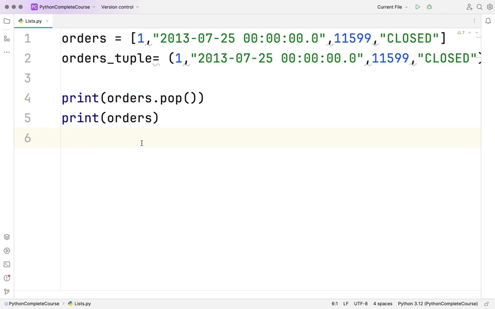How about for a tuple? Will it work? Ideally, it's changing the list in place. It's the same list it's changing. It's not a new list that it is generating. So of course, this won't work for a tuple, but just for your clarification, I'll quickly show you that. I can show you that it won't work.